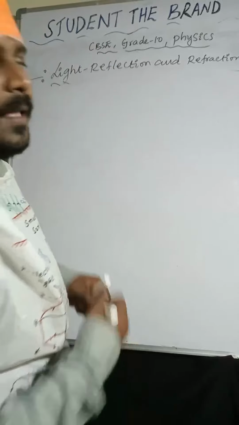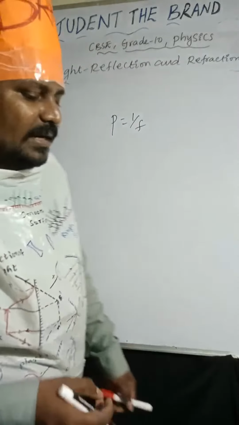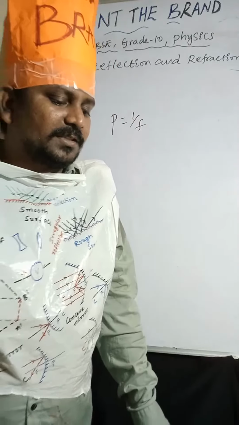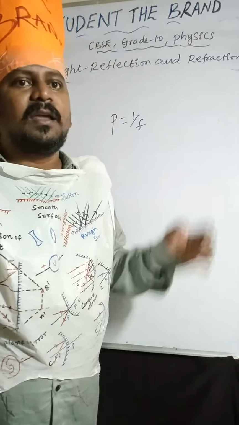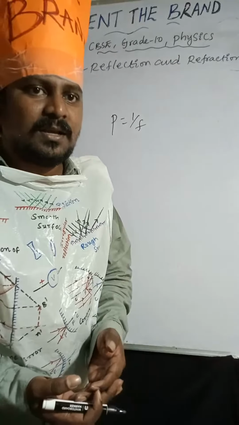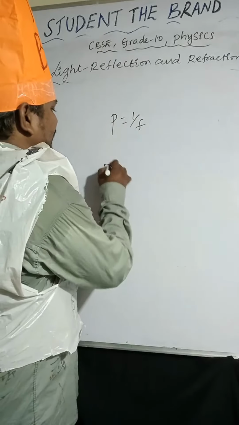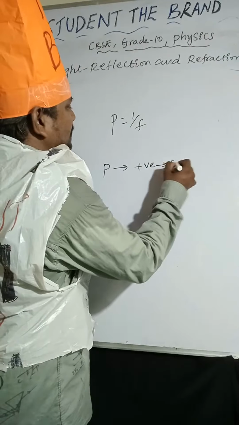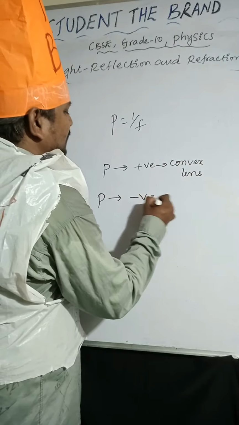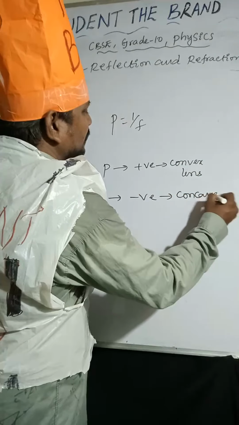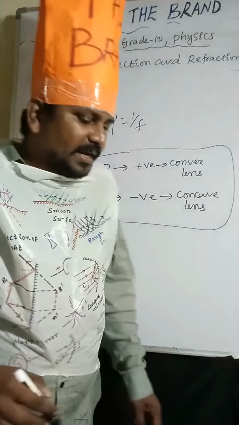Now, the reciprocal of focal length, 1 by F, or degree of converging or diverging of lens achieved is known as power of lens. So P equal to 1 by F. Power of lens is positive for convex lens. Power of lens is negative for concave lens.